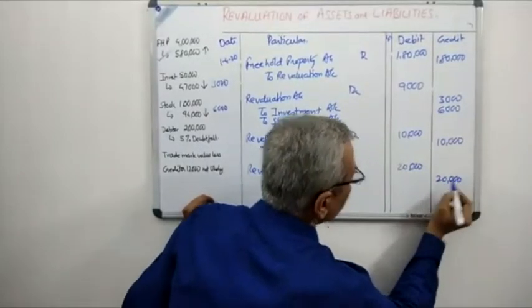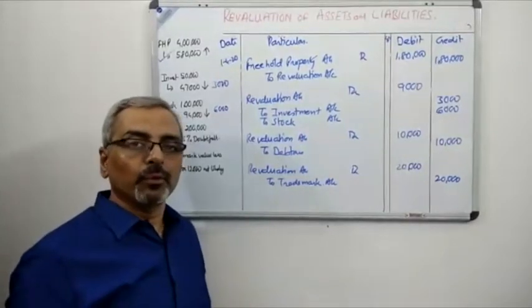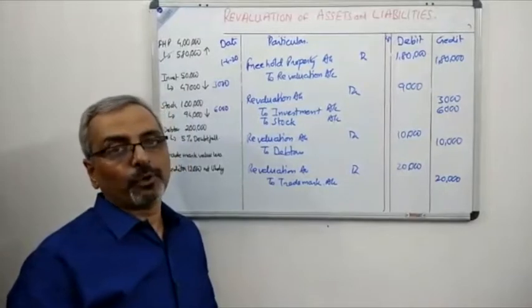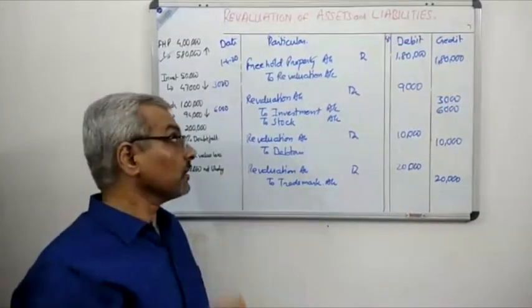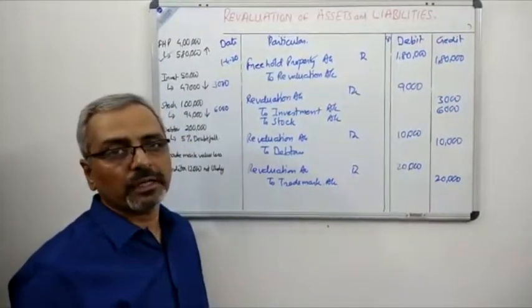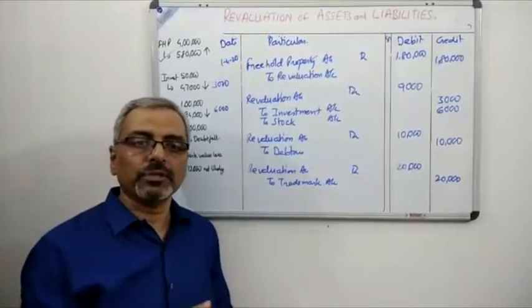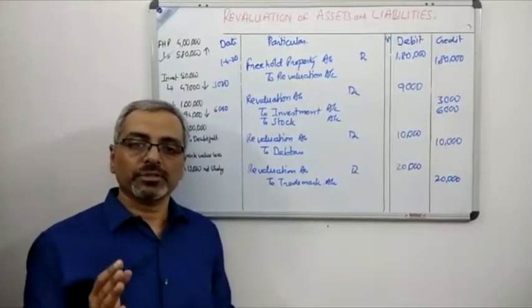So these are the basic journal entries which are given to us. Apart from that, there will be one more journal entry which we will prepare for creditors, and then we'll find out the profit or loss on revaluation by the working in the journal. See very carefully the journals which I have done. I just do it very fast. First one, freehold property increased by 1,80,000. Second, you can see investment and stock both have reduced by 3,000 and 6,000 respectively.